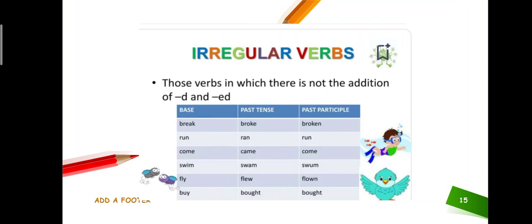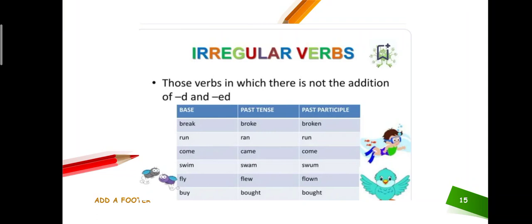Until you learn these examples, you can't identify them. I see students who always try to add ed to every verb form and convert it into the past tense with the help of ed. No, it's not the correct way to convert it into the past tense or past participle. Students, are you getting my point? Try to think over it and then tell me the answer.